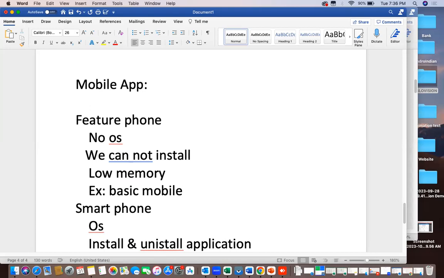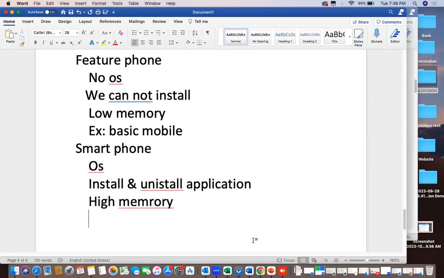Android and iOS come into the smartphone category, because both have an operating system and in both we can install and uninstall applications. These are the two types: one is this and the other is this.